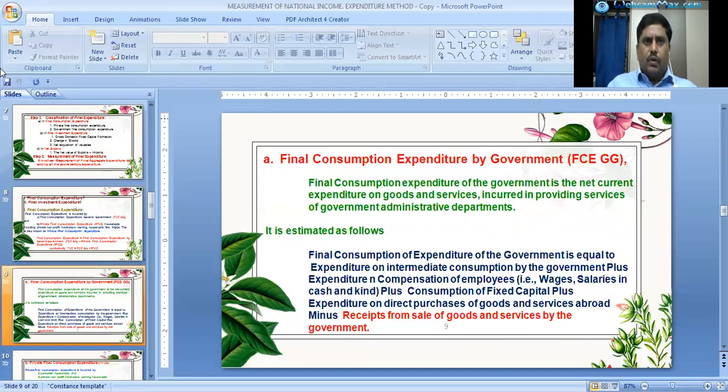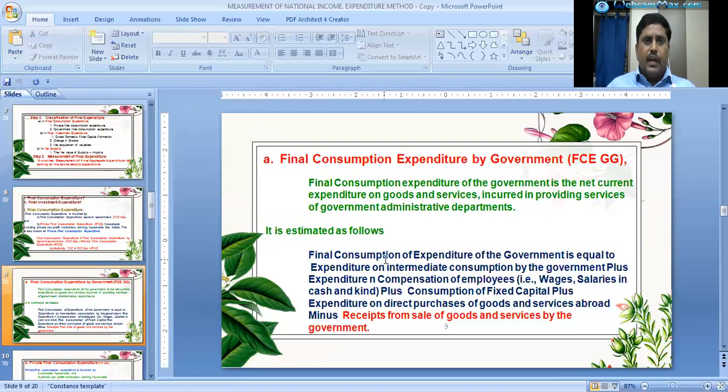Let us know about what is final consumption expenditure by government. Final consumption expenditure of the government is the net current expenditure on goods and services incurred in providing services of government administrative departments.